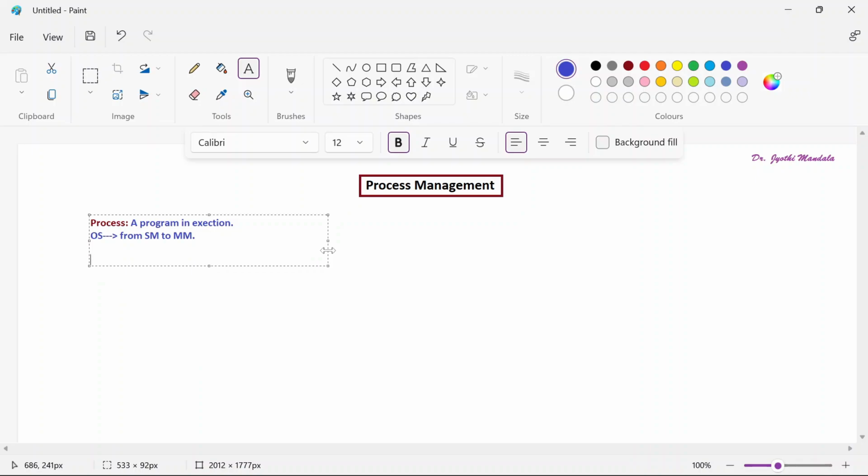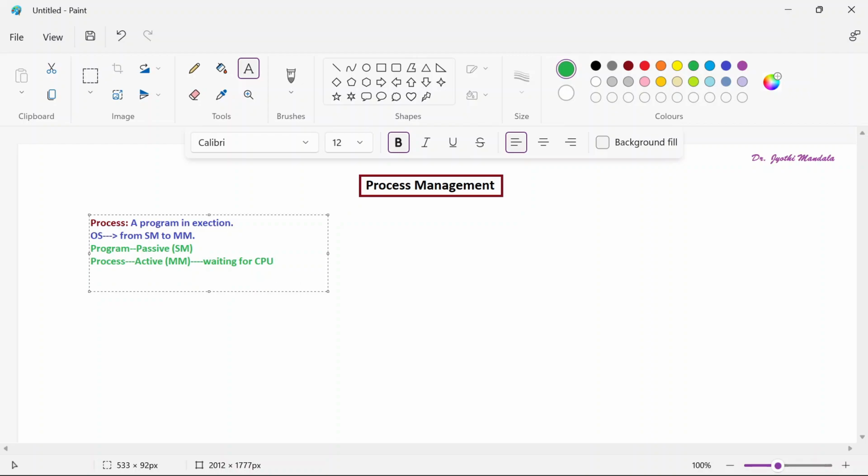You can understand it in another fashion: a program is a passive element. But whenever it is copied into the main memory, it is referred to as a process. Then a process is an active element. I hope it is clear now. A passive element is in the secondary memory; an active element is in the main memory. Why is it waiting in the main memory? Because it wants to be executed, so it is waiting for the CPU. Got it?